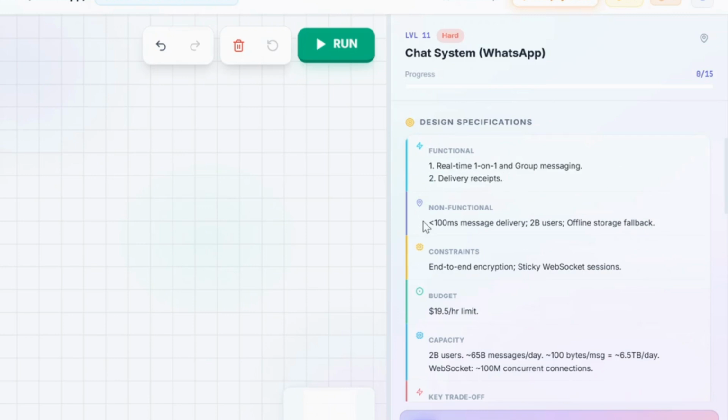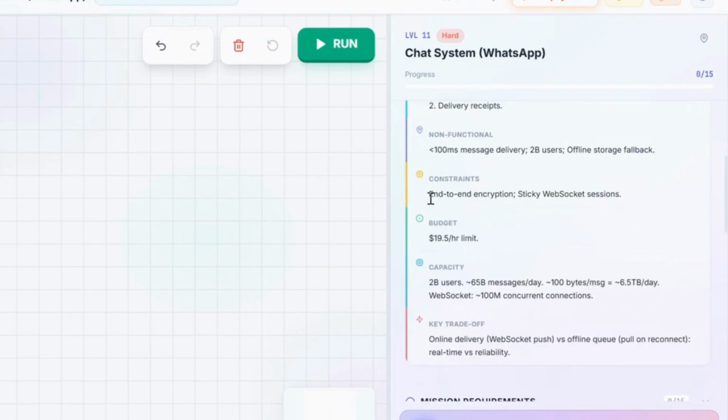Then we have the non-functional requirement of less than 100 millisecond message delivery, 2 billion users, offline storage fallback, etc. Then we have the constraints, which are end-to-end encryption, sticky WebSocket session, etc. Then we have budget, which is $19.5 per hour limit. So we must have a budget limit as well. And here we are considering $19.5 per hour.